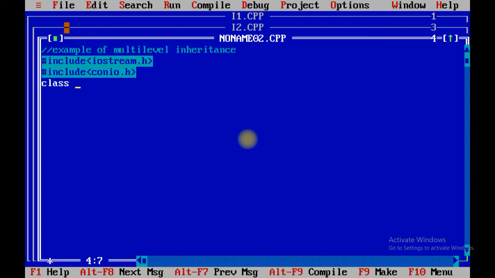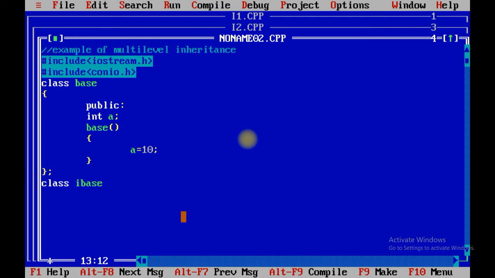We are going to create class base. Inside class base, public keyword, integer a, base class constructor, a equals to 10. Similarly, class Ibase. See over here, what is the multi-level inheritance?